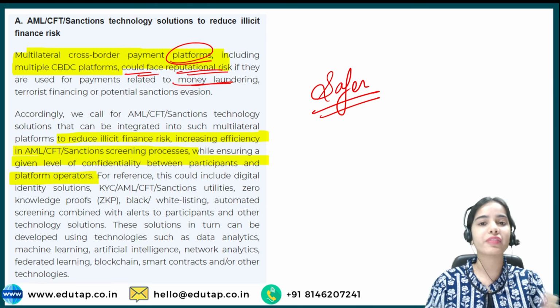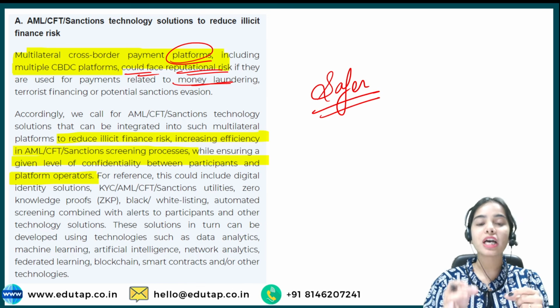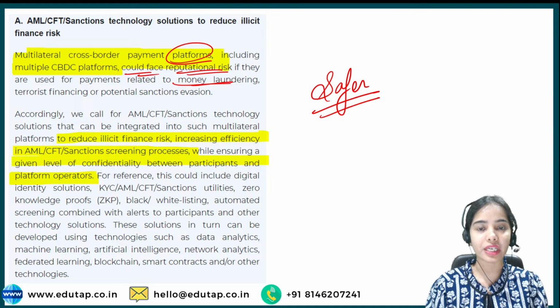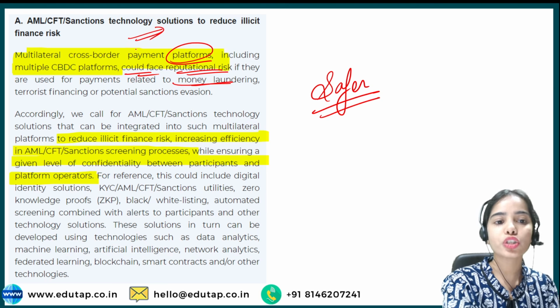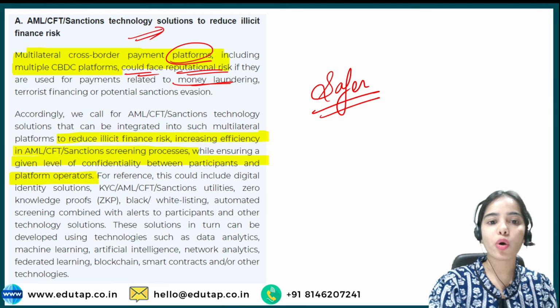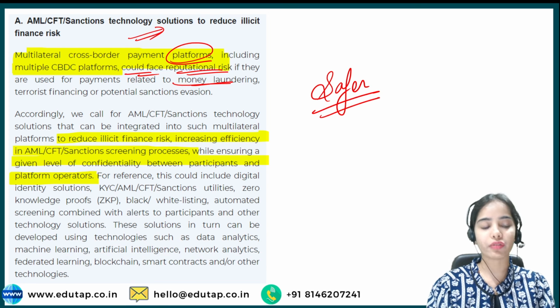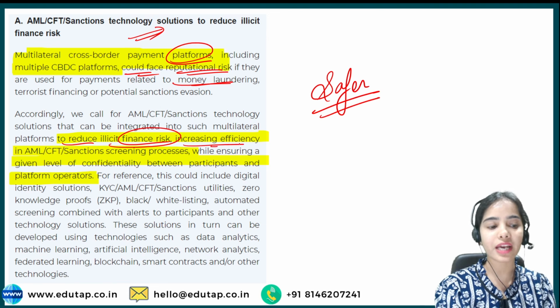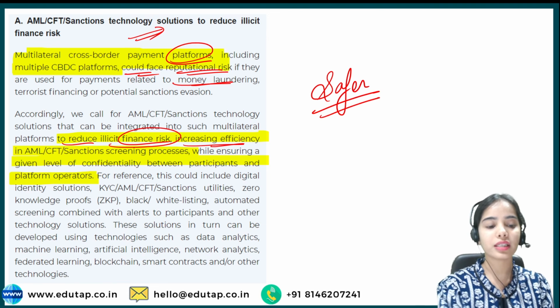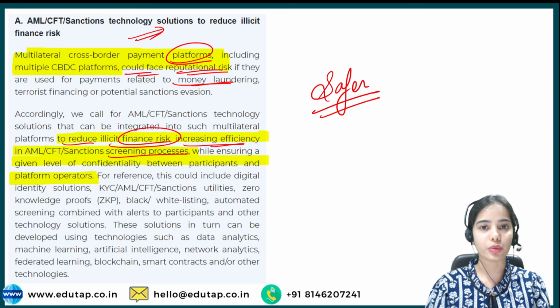Money can travel very easily from one place to another, and if these platforms are used for such negative activities, they can come under reputational risk. So technological solutions are needed so that these platforms are not used for money laundering or the financing of terrorists. To reduce illicit finance risk, increased efficiency and screening processes are needed, and for that a technological solution is needed.